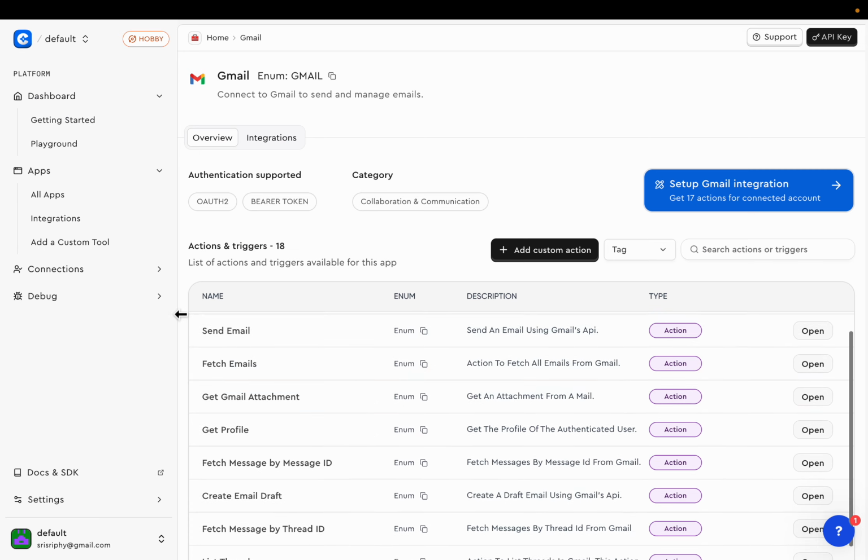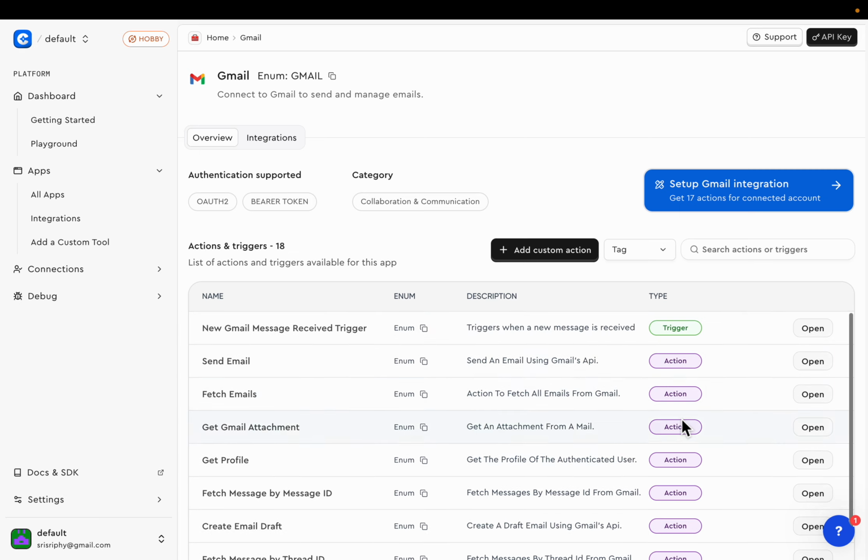So the tools are like sending an email, fetching an email, getting user profile, so on and so forth. Now, in addition to all these actions, we have a trigger. This trigger is for alerting whenever there is a new Gmail received. So enable the trigger, which I have already done.